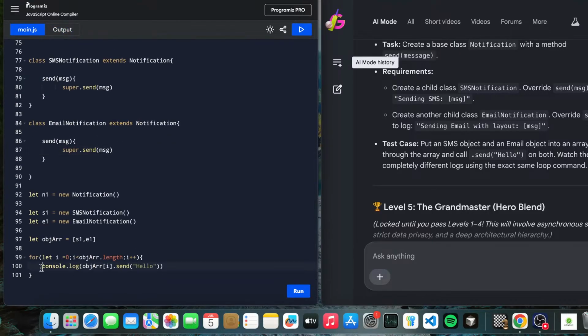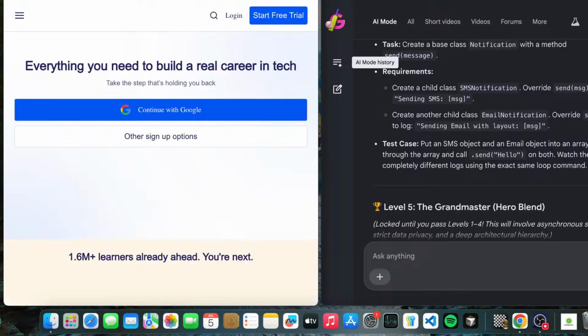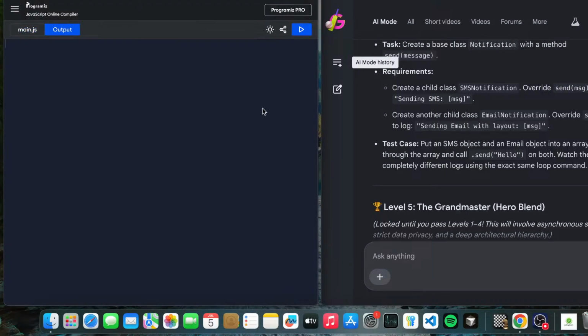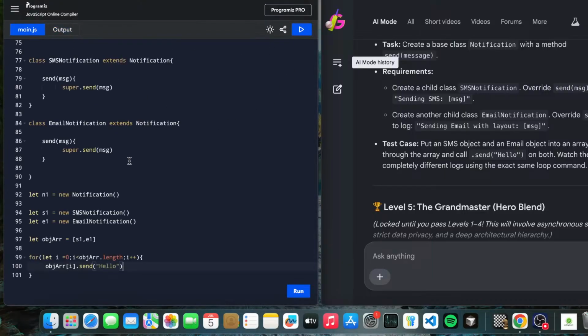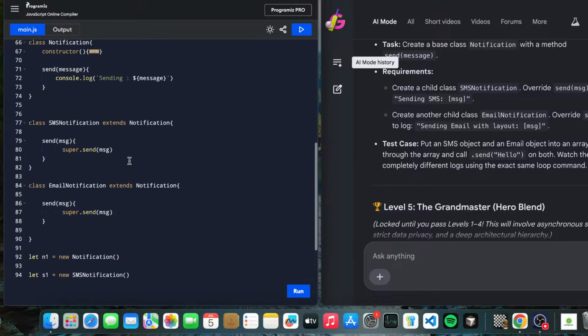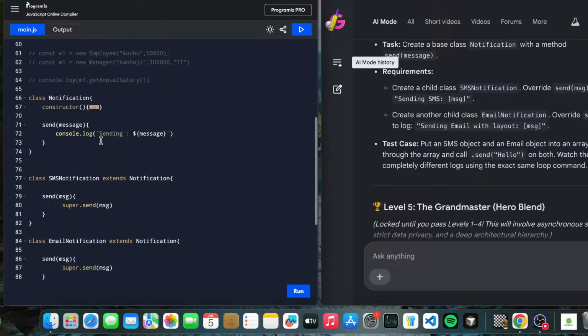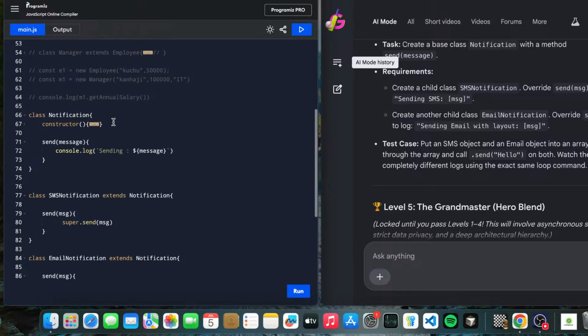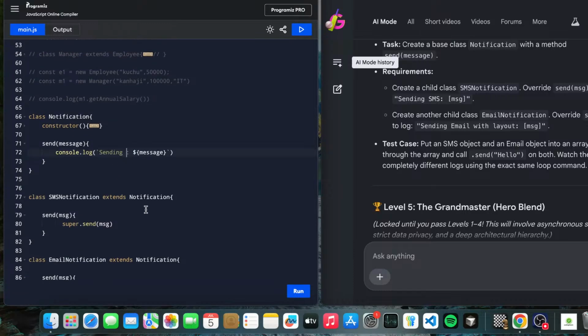We didn't have to console.log also. It's nothing like this, it's just like this. It's happening, sending hello, but what I need to see is super this.class name. I think we can do this also.